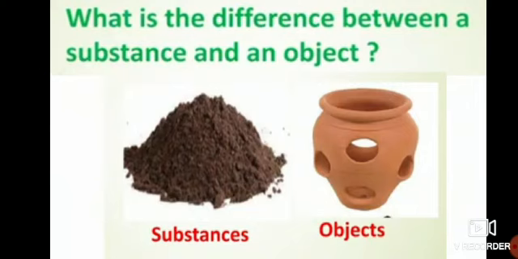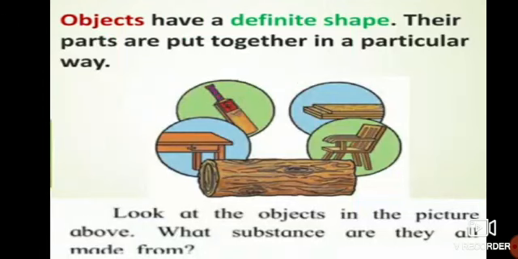No. We are making the pot. So objects we are supposed to make, but the substances we get from nature. Clear to you all? So, objects have a definite shape. Their parts are put together in a particular way.